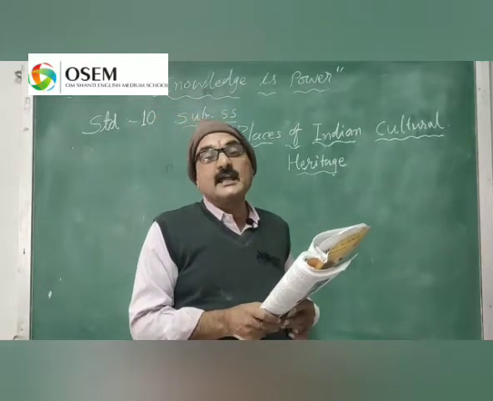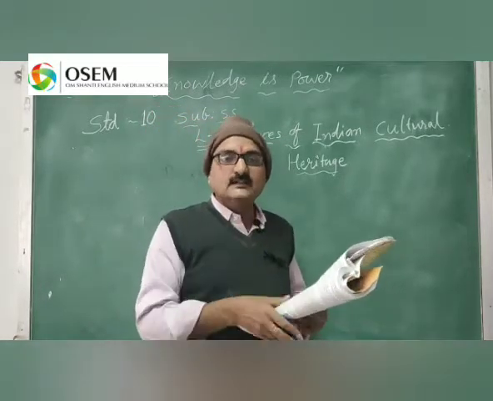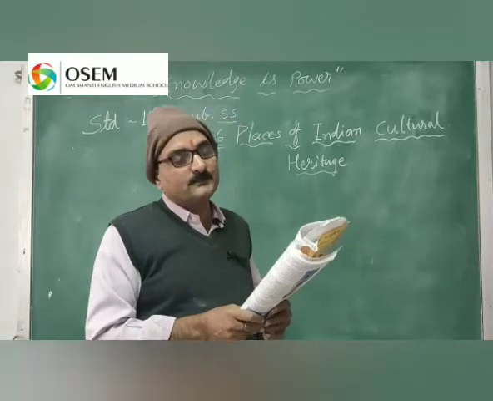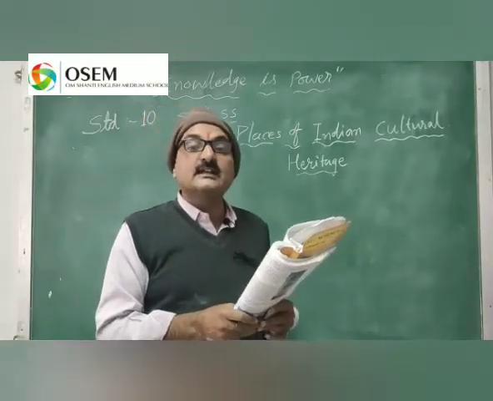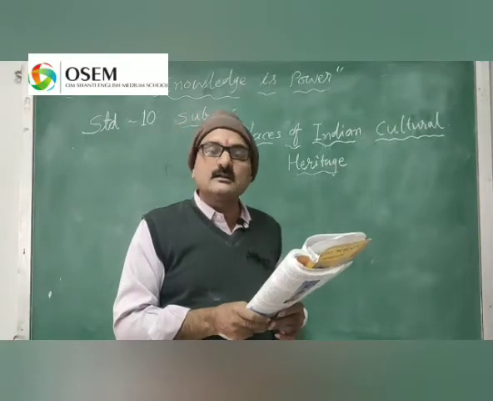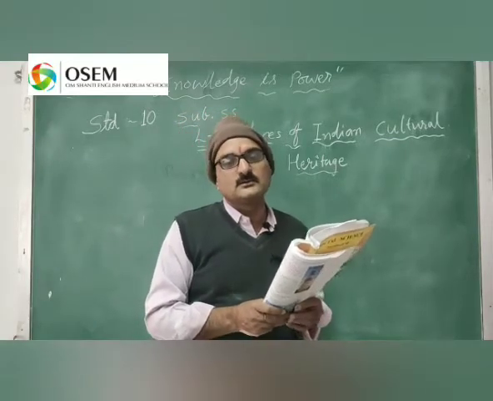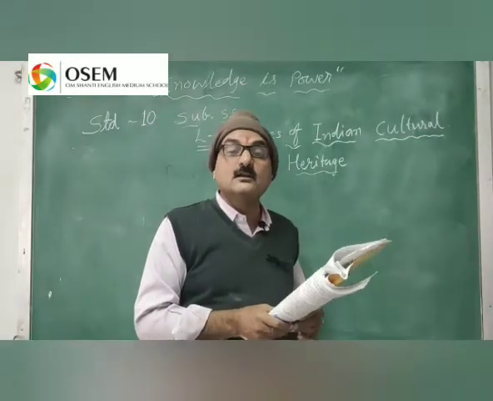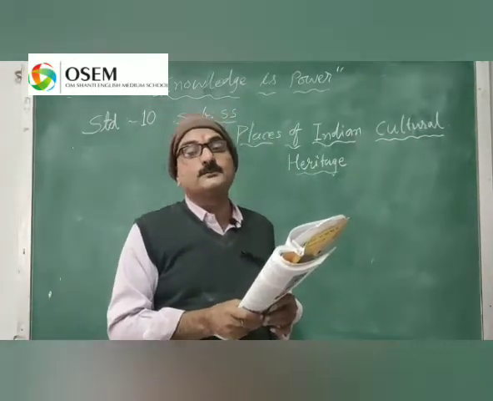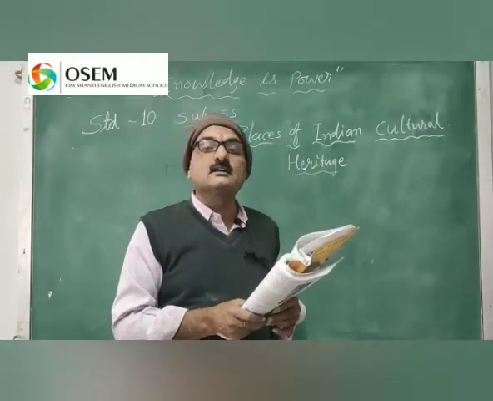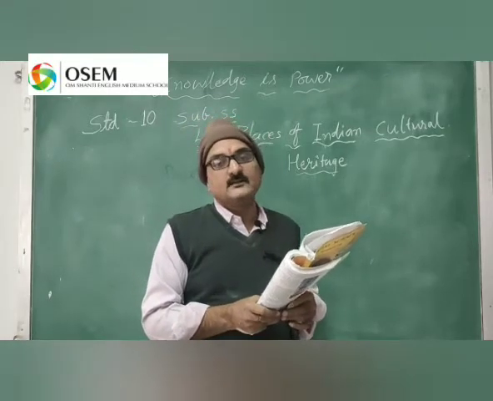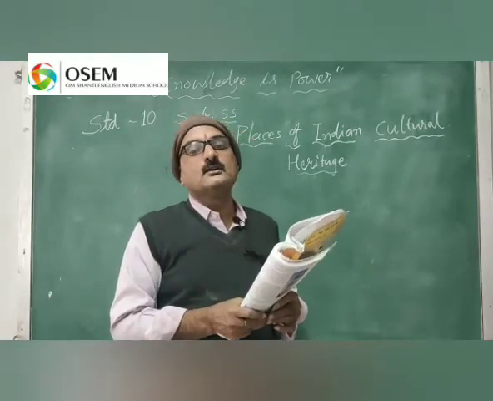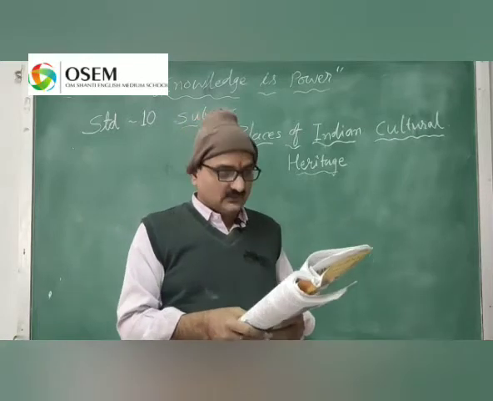And 8 spokes are in one wheel. Okay, so these 8 spokes indicate 8 prahar. The prahar is a unit of time in Sanskrit. Okay, there are different units of time in Sanskrit. Ghadi, 1 prahar. 1 prahar is of 3 hours. The 8 prahar complete one day and night. So 8 spokes are in one wheel.